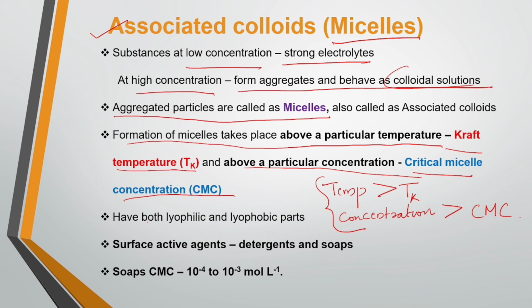And they have both what? Lyophilic and lyophobic parts. A micelle, or an aggregated associated colloid, will have both lyophilic and lyophobic parts, and surface active agents like soaps, detergents, etc. form what? Micelles. Detergents and soaps form micelles, and the critical micelle concentration for soaps is what? 10 power minus 4 to 10 power minus 3 mole per liter. This is the critical micelle concentration of soaps. Detergents also form micelles.